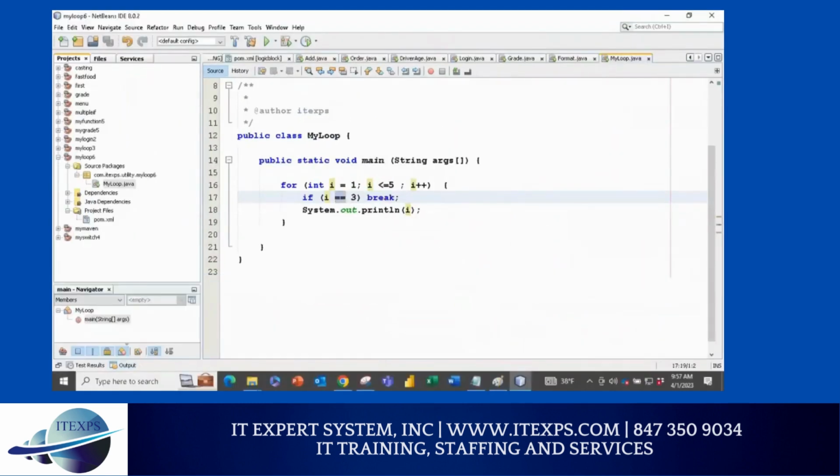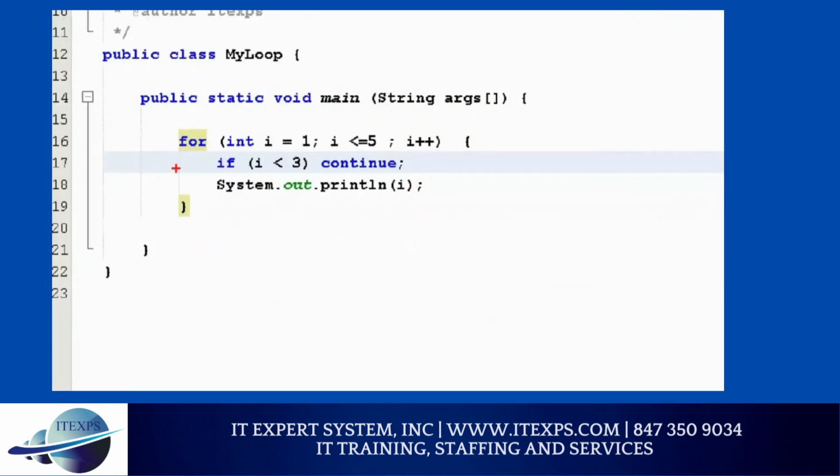So let's do it. Instead of equals, remove that. It's less than 3. Then you're going to do continue. Continue means keep going, don't go down. So what happened? If the condition is true, the continue will say go and do the next value. So the loop is continuing, but this line will not execute. This line only executes if the condition is false. Make sense or no? Because the condition is true for 1 and 2, it's going to continue, which means you are skipping the cycle and not getting this result.